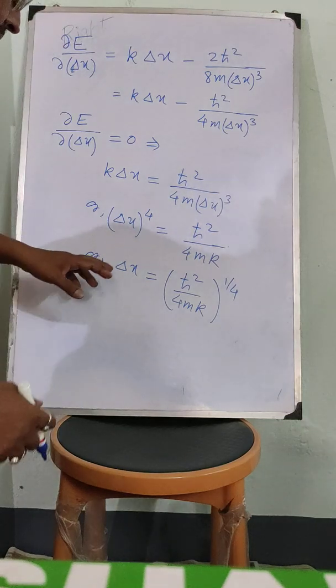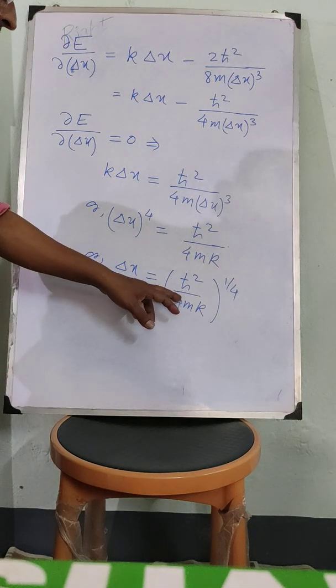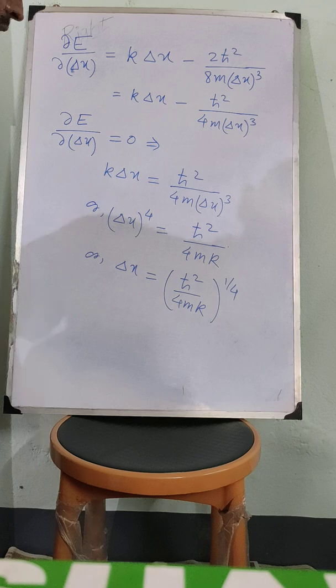So we have obtained the expression of delta x where the first derivative goes to 0.